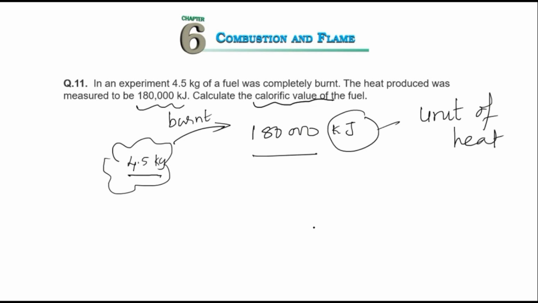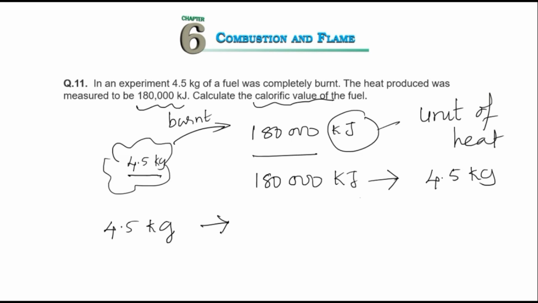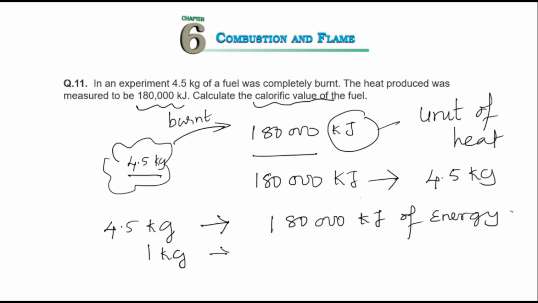It's very simple. And what is calorific value? Calorific value is the amount of heat given out for 1 kg. Now, 1,80,000 kilojoules of energy is given out for how many kg? 4.5 kg. So we can write here, 4.5 kg gives 1,80,000 kilojoules of energy. By definition we have to find out for 1 kg, so it will be a very simple calculation.